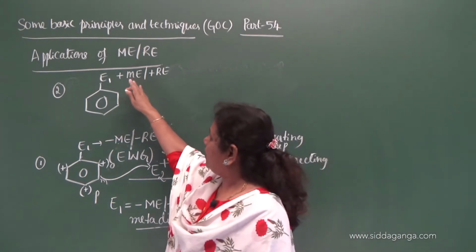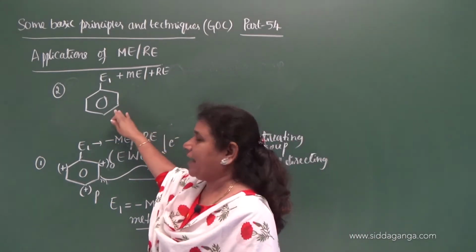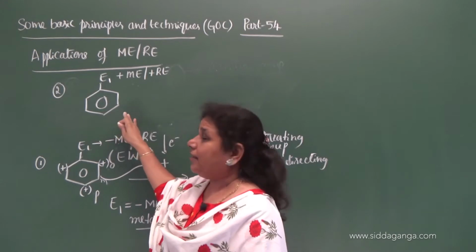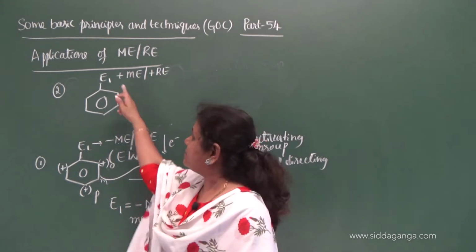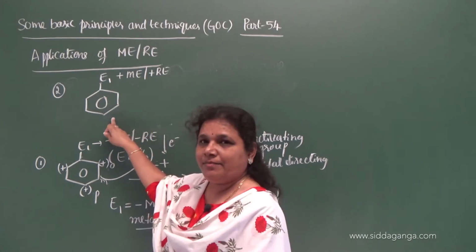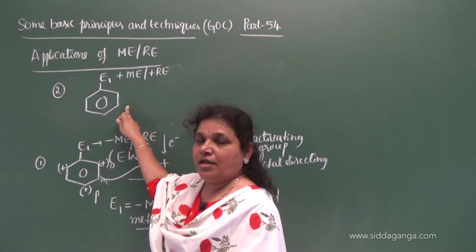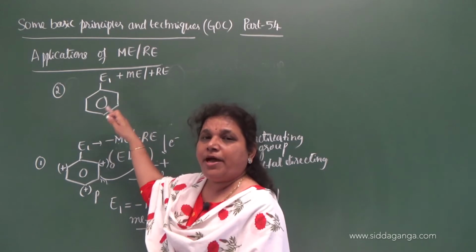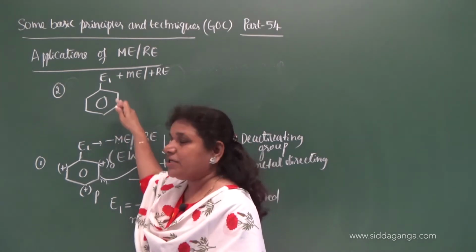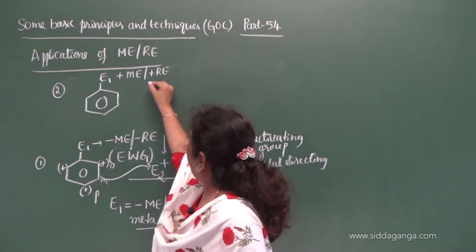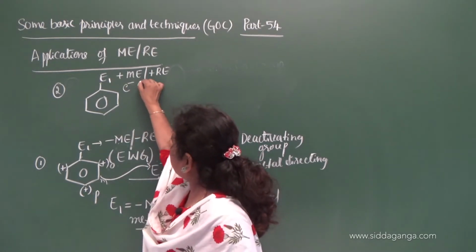When the group with plus M effect is attached to the benzene ring, then the complete displacement of the lone pair of electrons takes place from the group to the benzene ring. So this is the direction. It is towards the pi conjugated system of benzene, therefore electron density increases.